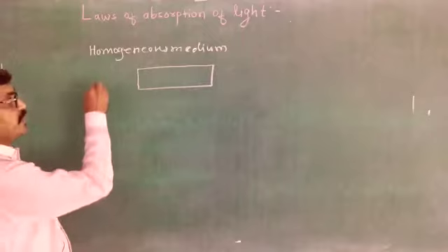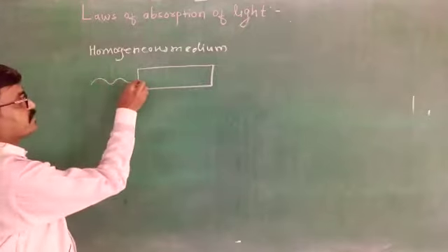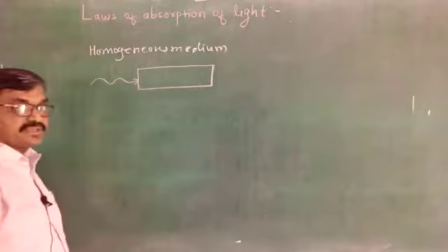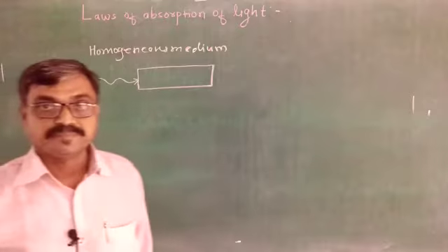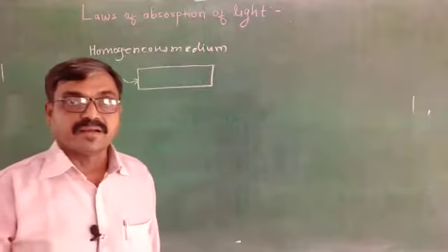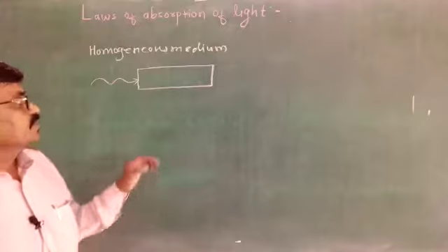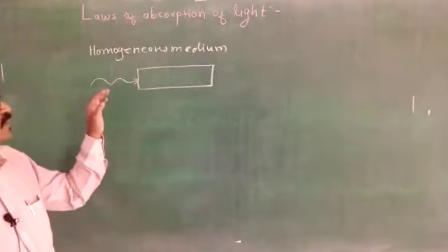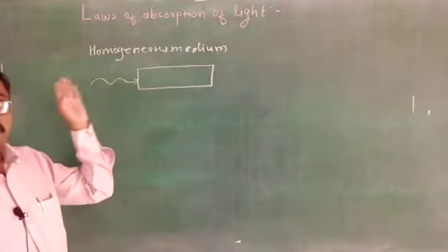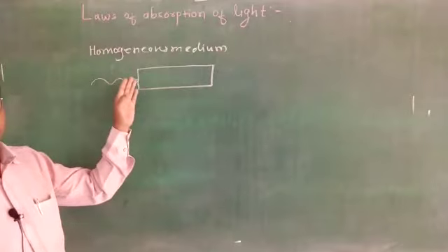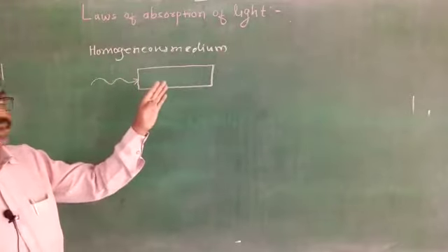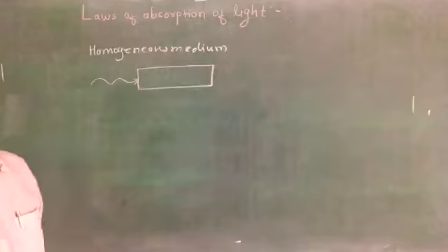When light is allowed to incident on this homogeneous medium, then there are three possibilities. Three processes take place. Some light gets reflected, some light gets transmitted, and some light gets absorbed.